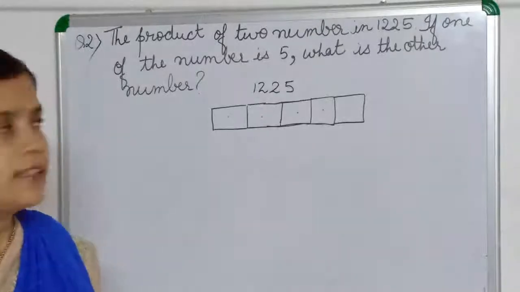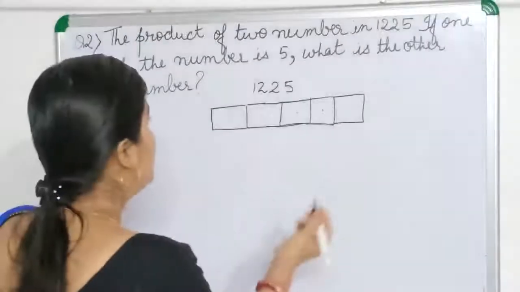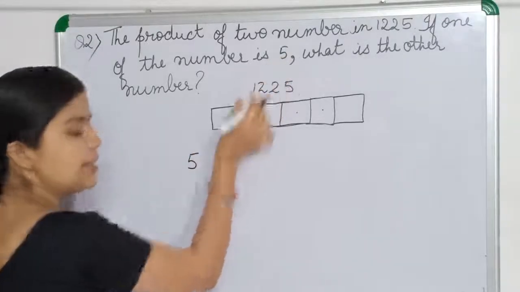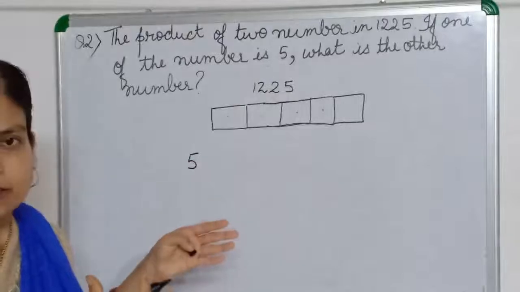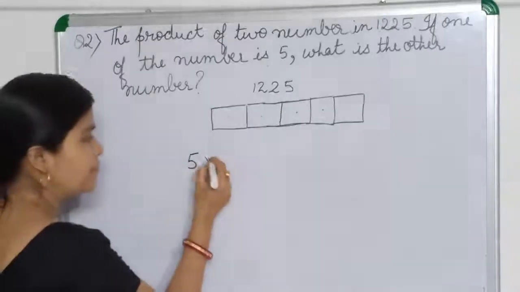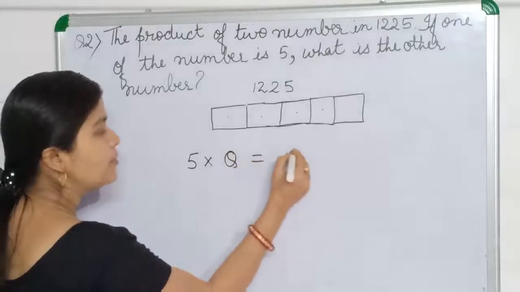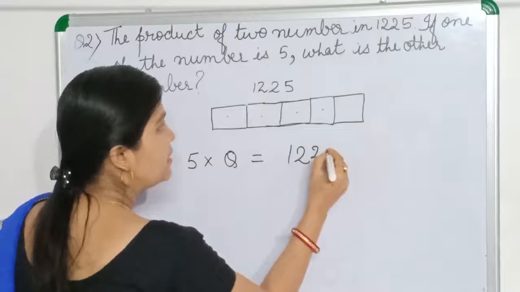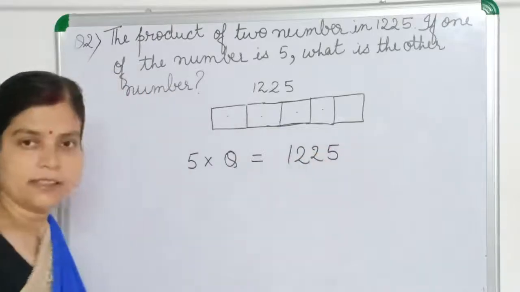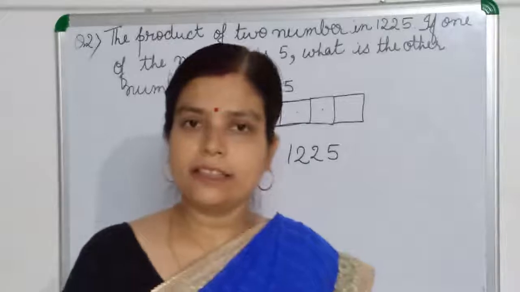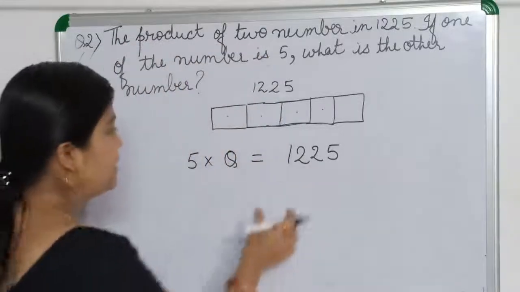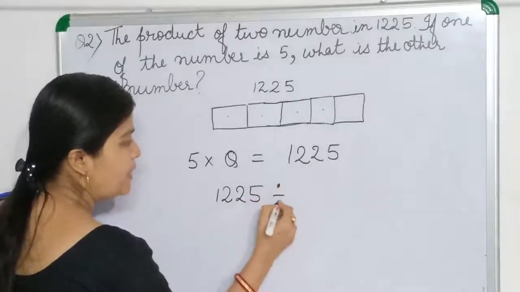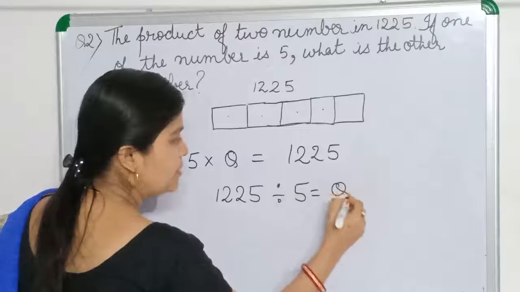Otherwise, in another way we can say that it is given. We know that 5, you think 5 is a divisor, equal groups, okay? 5 is a divisor, equal groups, then what will the quotient come to? That will be equal to this dividend. This is a multiplication sentence, and we can change the multiplication sentence into a division sentence: 1225 divided by 5 is equal to the quotient.